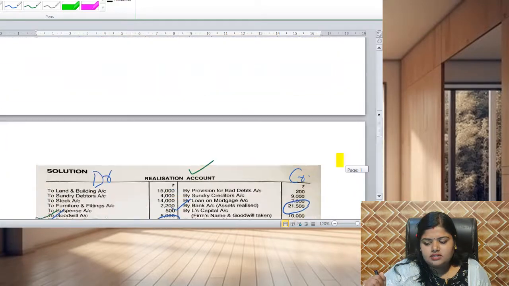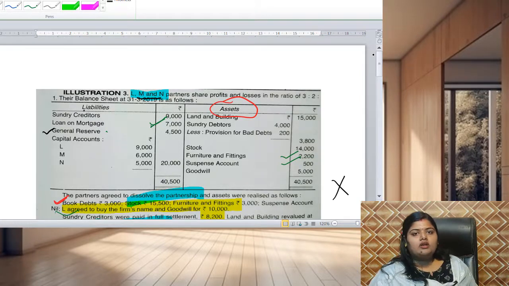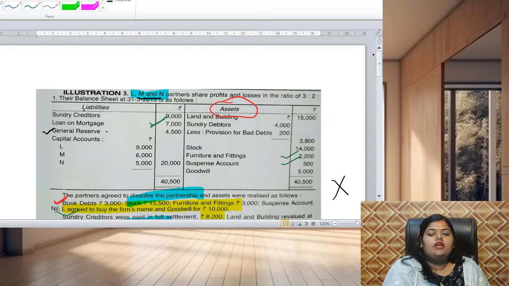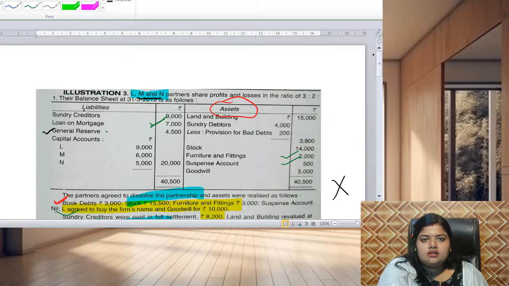So I hope you understand this realization and this dissolution of firm. This dissolution of firm is very important to understand because when we do a sole trading business, we are the king of our mind, we are the king of our decision. Whatever the decision, whatever the loss, what will be the capital, everything is on us. But when we enter into a partnership business, we have to match our mind with many people. Like if A, B, C, D, 4 are the partners, 4 people have different mentalities.